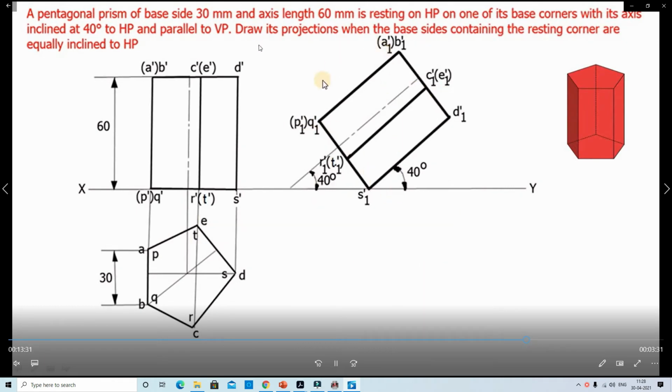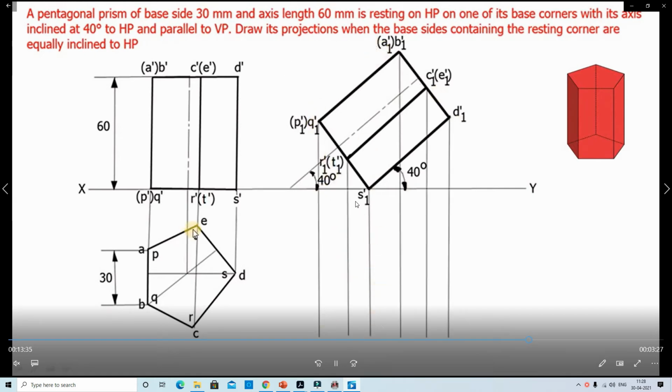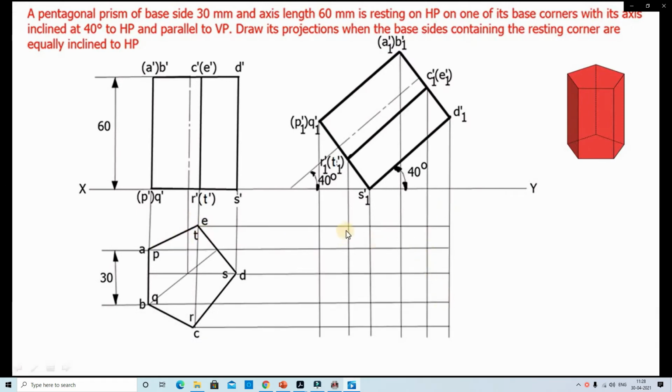We extend the lines from this corner to this corner and all the remaining corners. We extend all the lines, the bottom face three lines and the top face three lines.